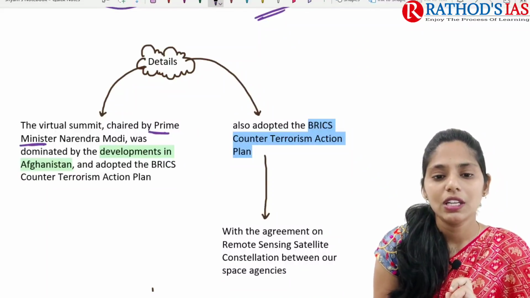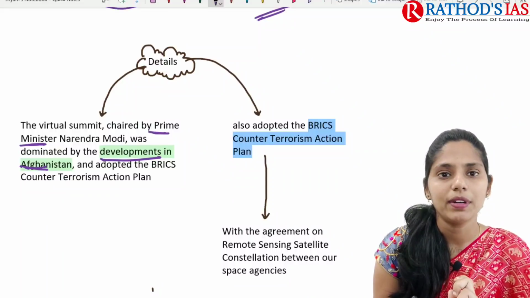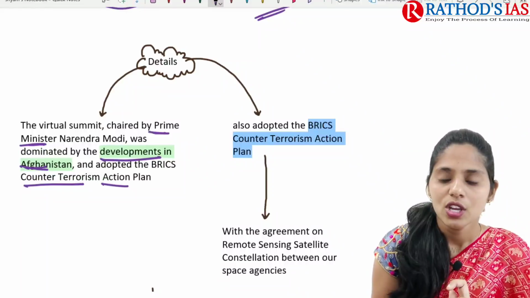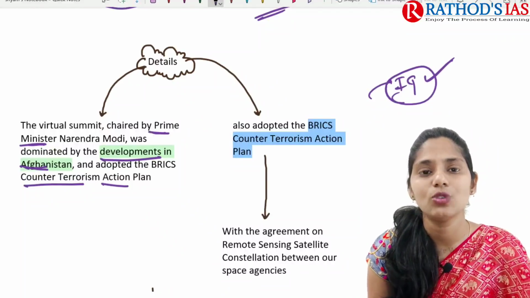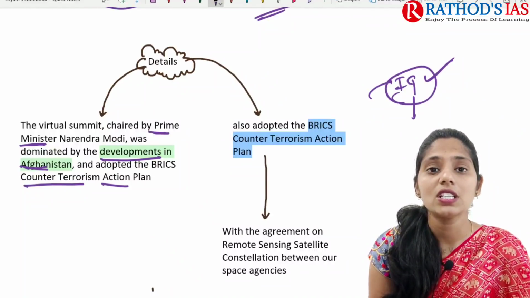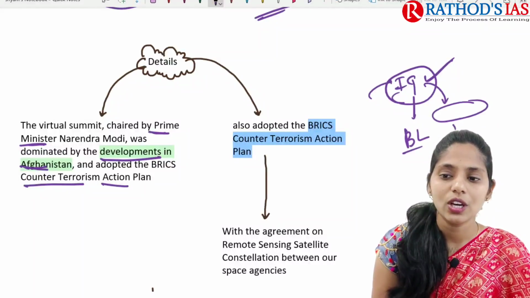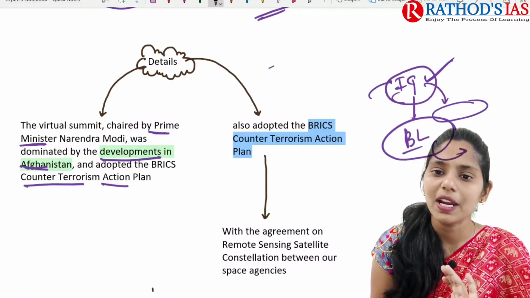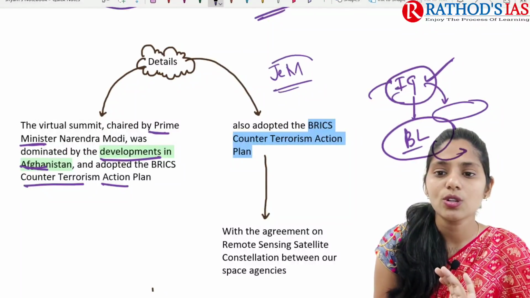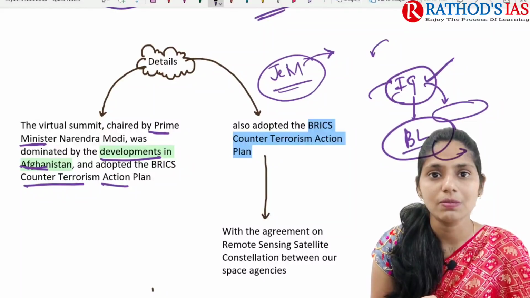Talking about some important details, the virtual summit was chaired by the Prime Minister. The summit was mainly dominated by developments in Afghanistan, and they also adopted the BRICS counter-terrorism action plan. The interim government in Afghanistan has been formed by people who are on the United Nations blacklist, and the Haqqani group is involved, so many countries fear that terrorist attacks might increase.